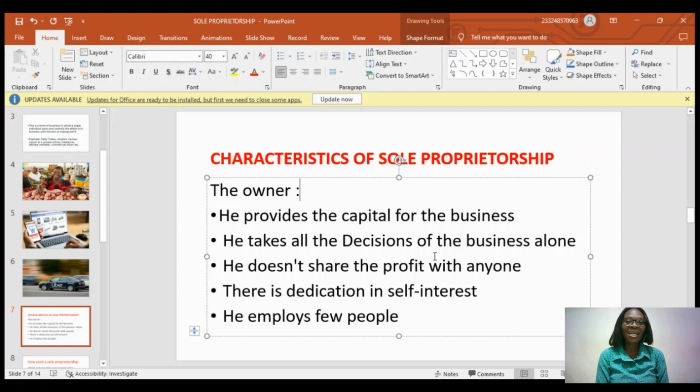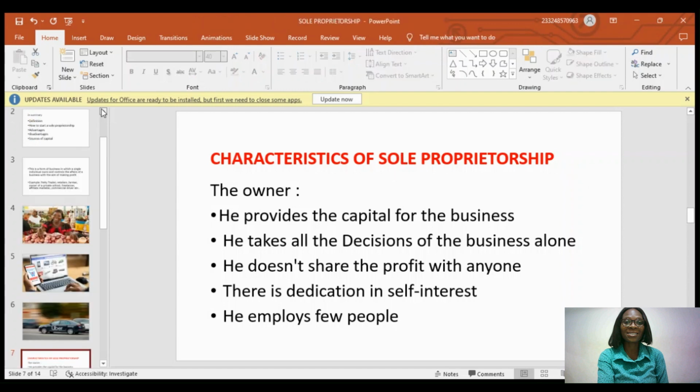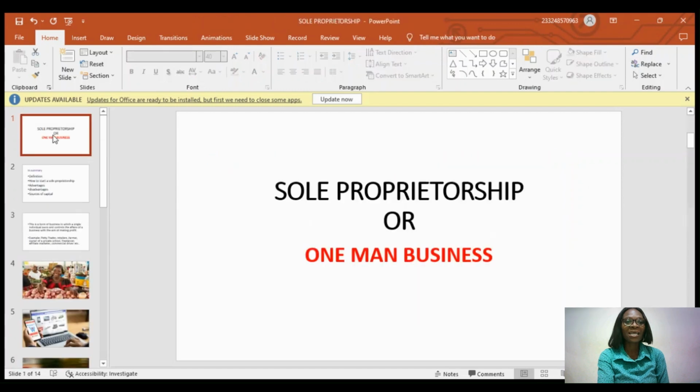Today's class, as I said in the introduction, is going to be on sole proprietorship, which is one of the business organizations that we have, right? It's one of the business organizations I will advise everyone to dream of. Yes, in today's world, if you are a sole proprietor, you are one step ahead of everyone.